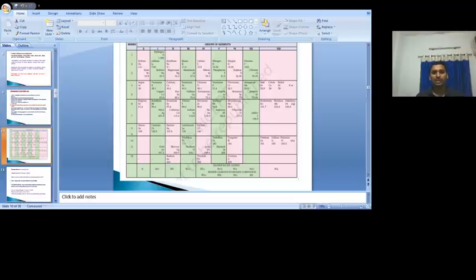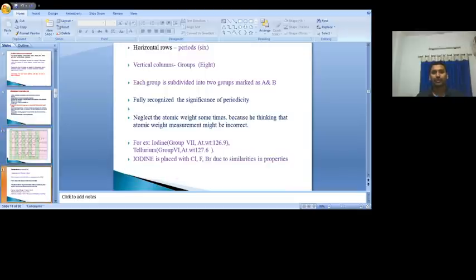It was arranged so that horizontal rows appear and vertical columns are there. Generally horizontal rows are called periods, vertical columns are called groups. How many periods are present in Mendeleev's periodic table? 6. How many vertical columns, that is groups, are present? 8 groups are present. And each group is again subdivided into 2 groups, marked as A and B.